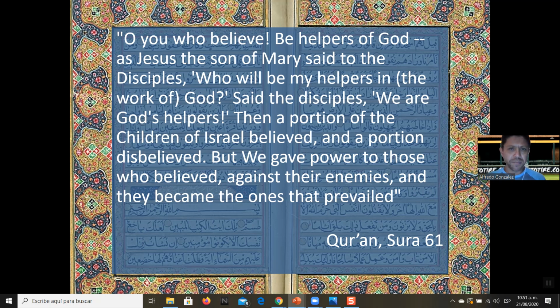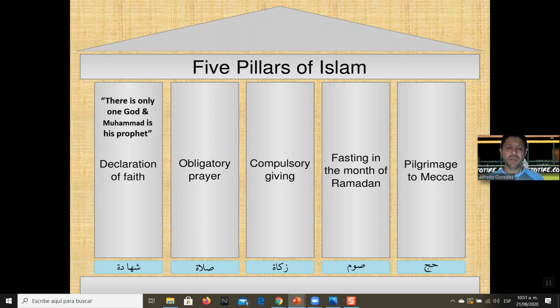So once again, you see some of the beliefs in Judaism and some of the beliefs of Christianity in Islam. And the main belief is that there is only one God, and it's the same God. So just to put it in your heads, the same God that Jews pray to is the same God that Christians pray to, and the same God that Muslims pray to.